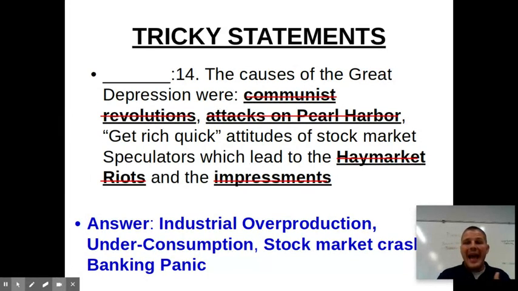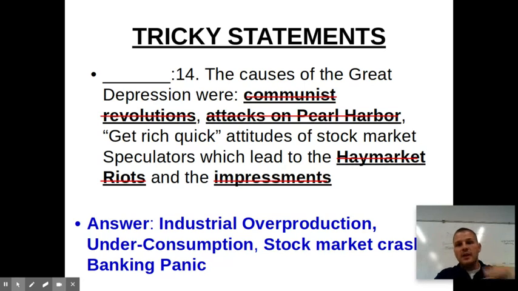Next, again, we had what was known as the stock market crash of 1929, which we already looked at. And another big idea is we had a banking panic. What people did was they rushed to banks to pull all of their money out of the banks. Well, back then, there was no insurance or nothing protecting your money in the bank. So if the bank closed, you lost everything. And that is exactly what happened.